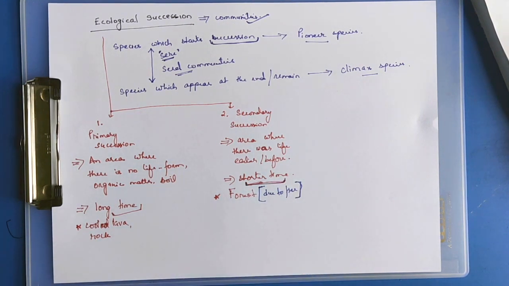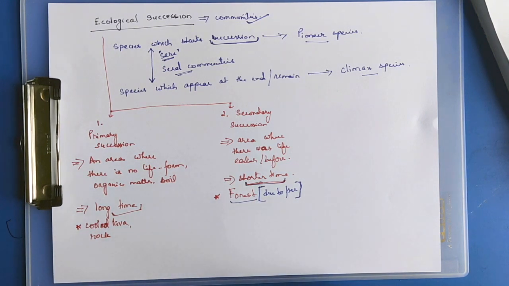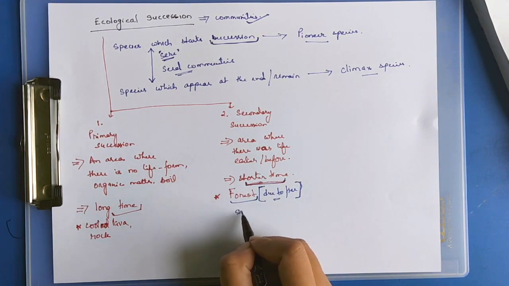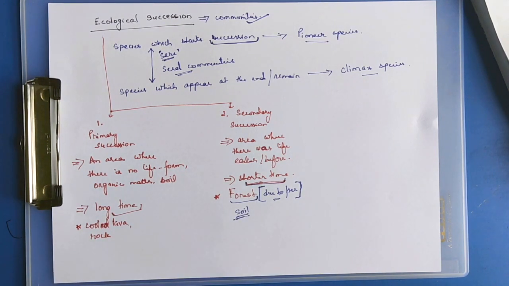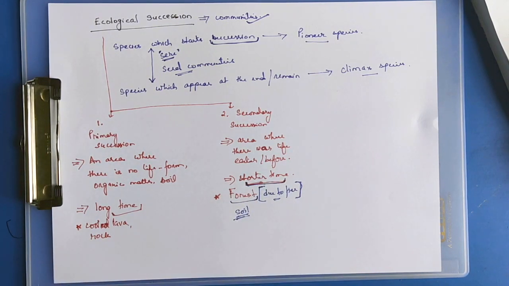This is known as secondary succession. In a forest, the trees, herbs, shrubs, grass and animals are lost due to fire, but the soil remains, so life forms come back and it takes a shorter time period.